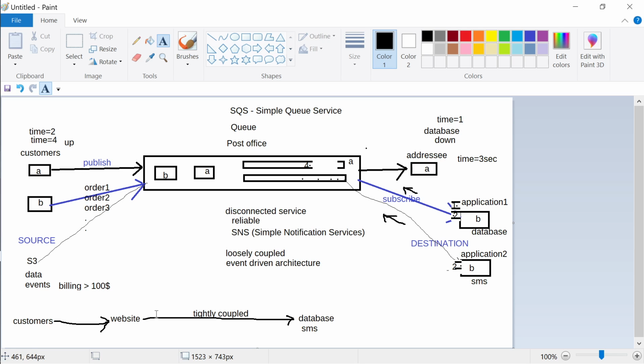So instead of writing all the code inside your website code, you just divide your code into three applications. Instead of making a tightly coupled system, you make it a loosely coupled application. All that the website does is put it in the queue. Then you create two applications on the right hand side which pull the data from here. One puts it in the database and one sends an SMS. So a single application has been broken down into three small applications so that it is loosely coupled using SQS.